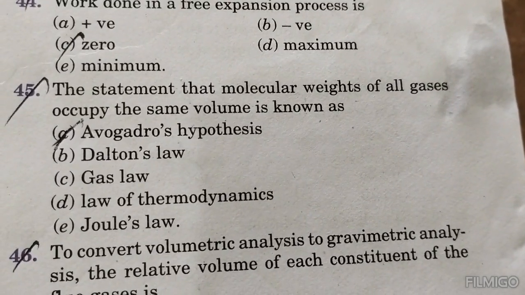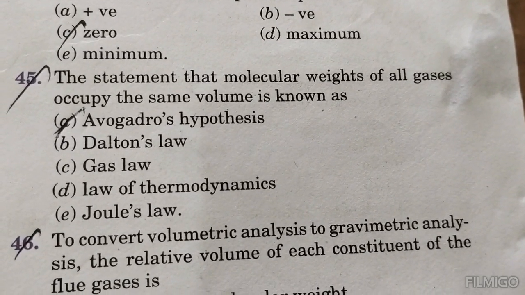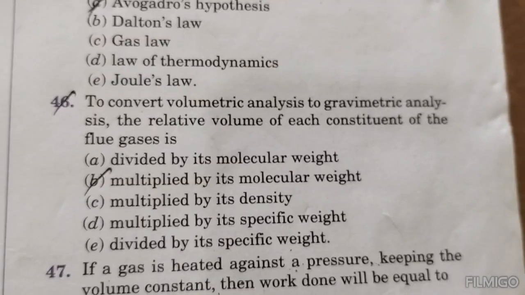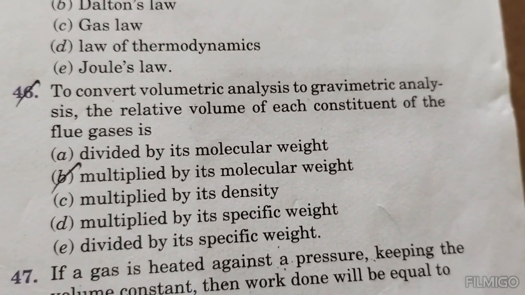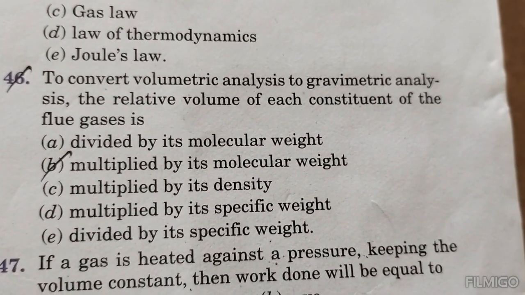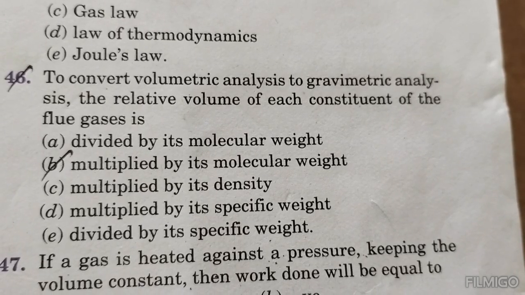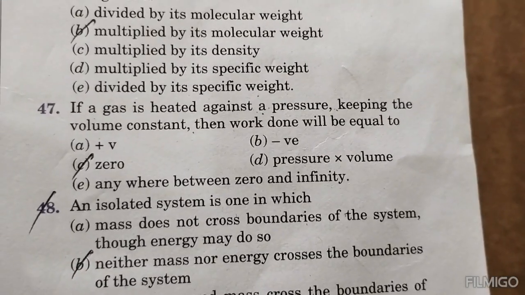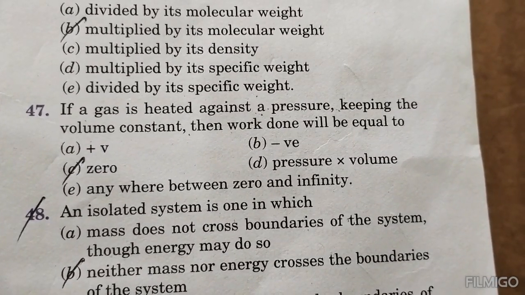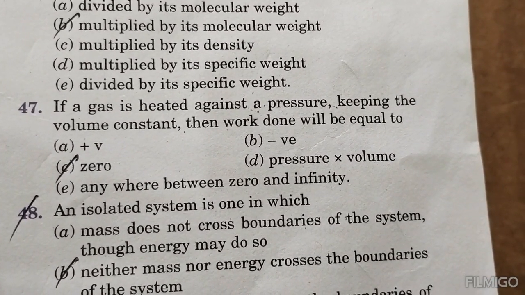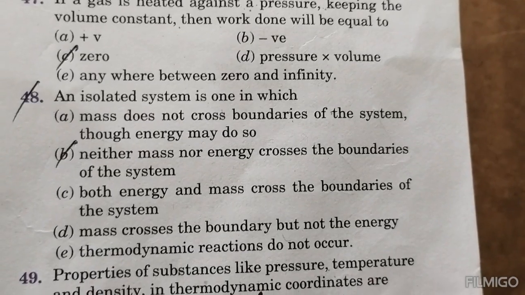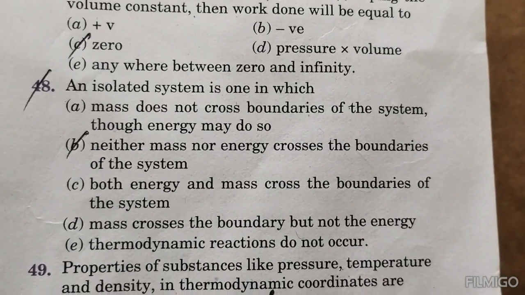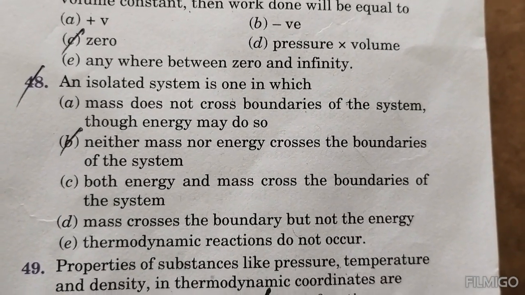The statement that molecular weights of all gases occupy the same volume is known as Avogadro's hypothesis. To convert volumetric analysis to gravimetric analysis, the relative volume of each constituent of the flue gases is multiplied by its molecular weight. If a gas is heated against a pressure keeping the volume constant, then work done will be equal to zero. An isolated system is one in which neither mass nor energy crosses the boundaries of the system.